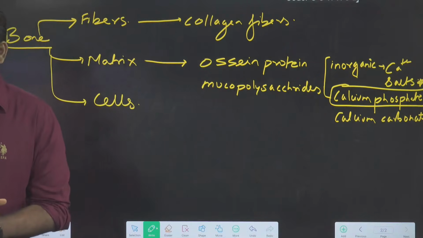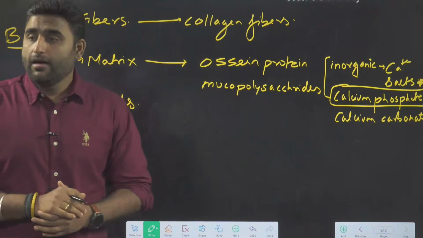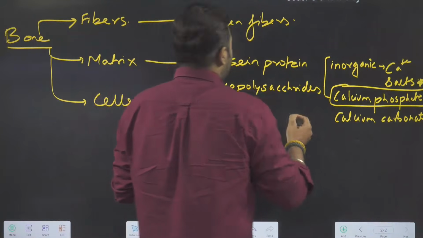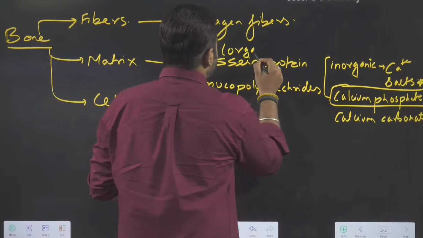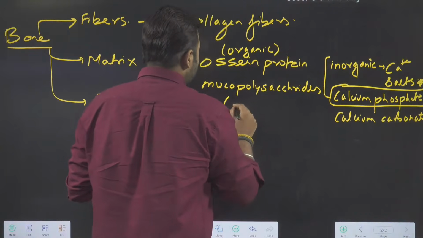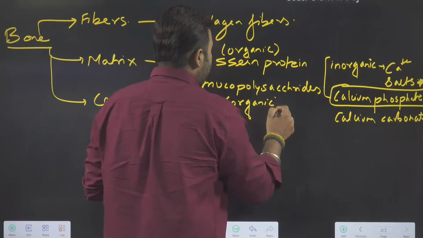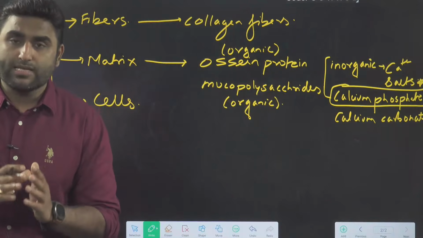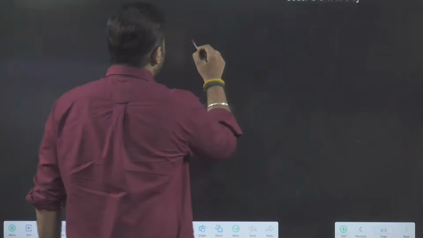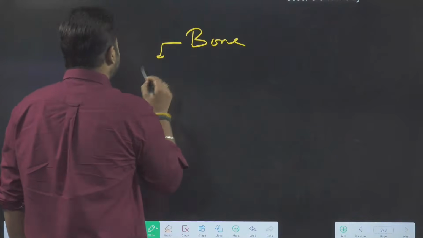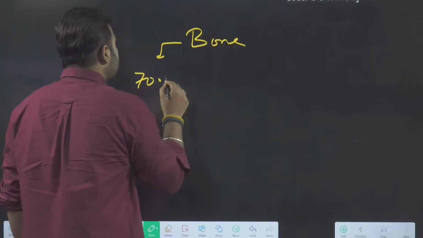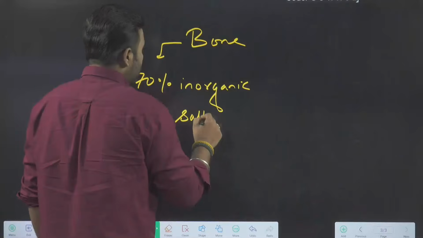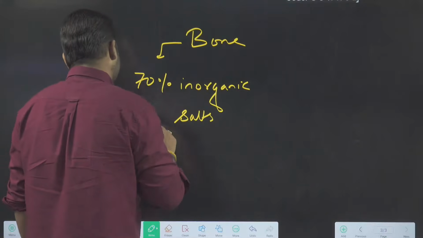Okay. And then other than inorganic content, we have organic content also. Like ossein is the organic content. Ossein is the organic matter. Mucopolysaccharides are also organic matter. Collagen fiber is also organic matter. So we can say that in bone, roughly 70% inorganic salts are there, and majorly there is calcium phosphate.